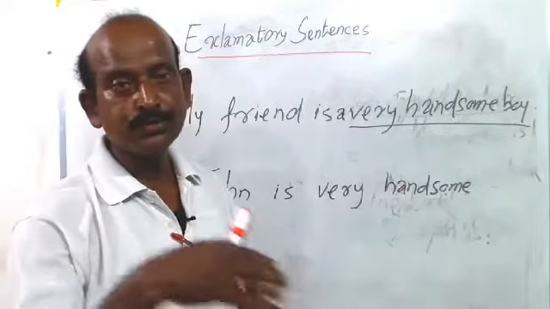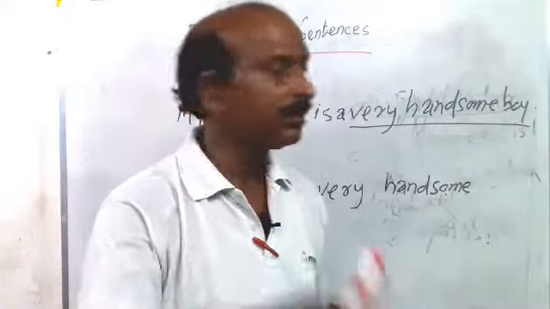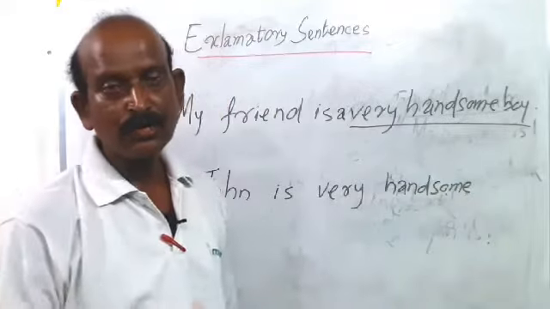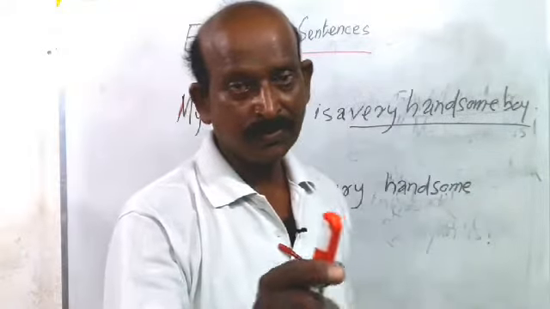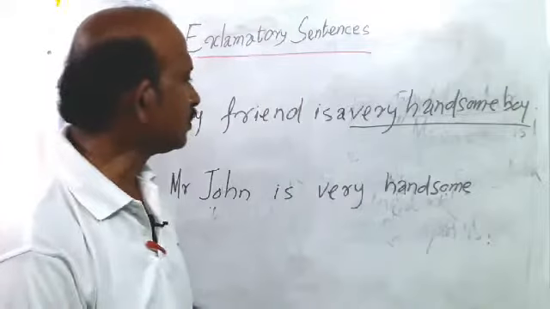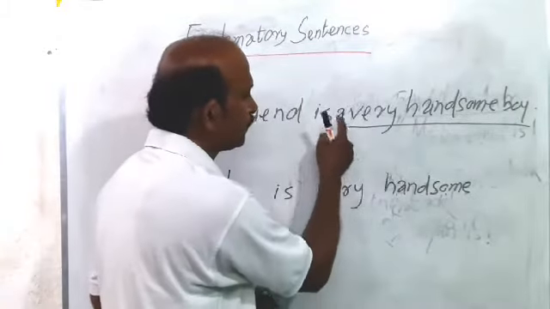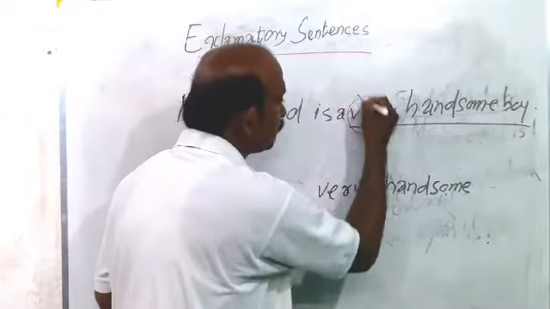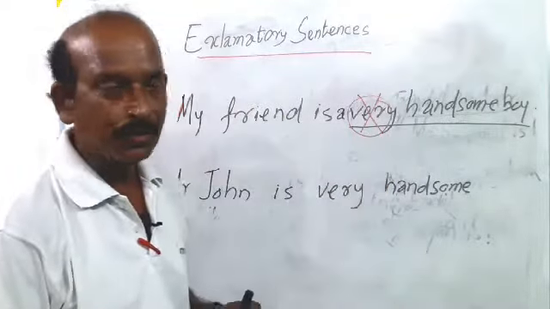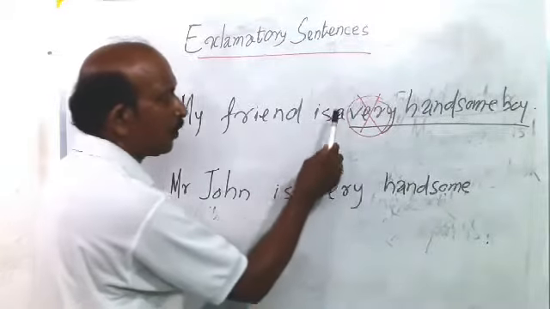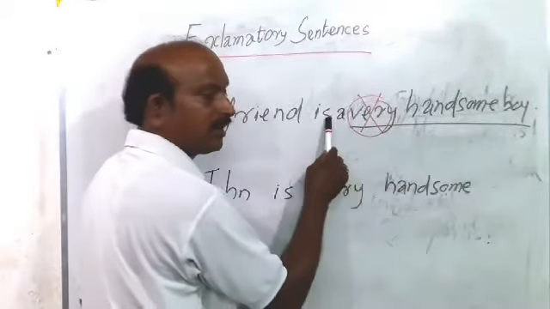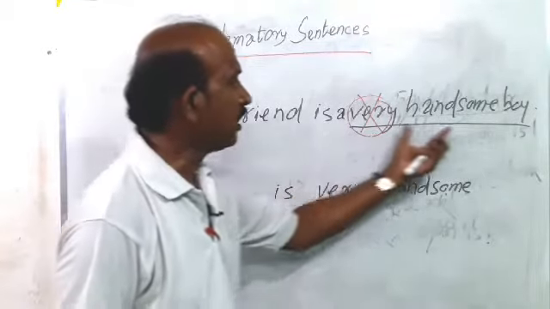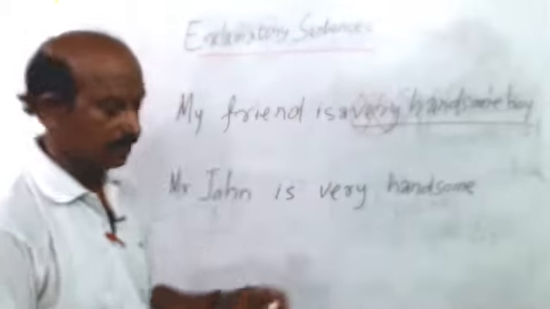So what should be used when we turn this sentence into an exclamatory one? Because there is a noun phrase, it must begin with what? How can we turn it? What a. And I have told you this qualifier should not be used. So how can we change it? What a handsome boy my friend is.